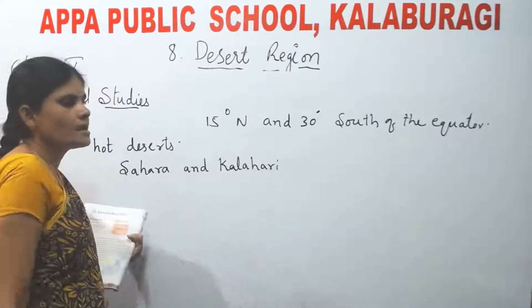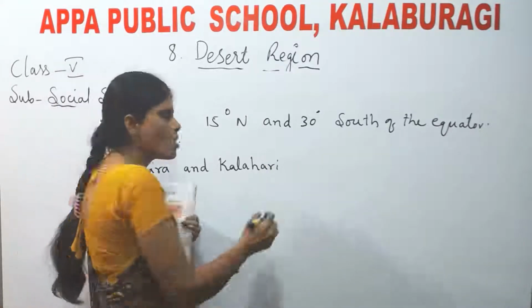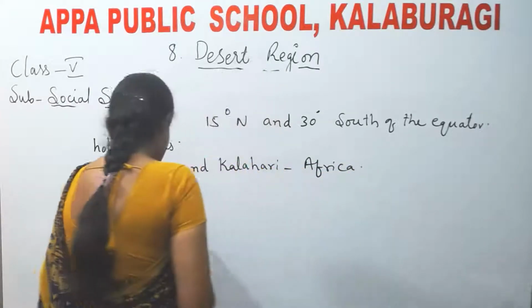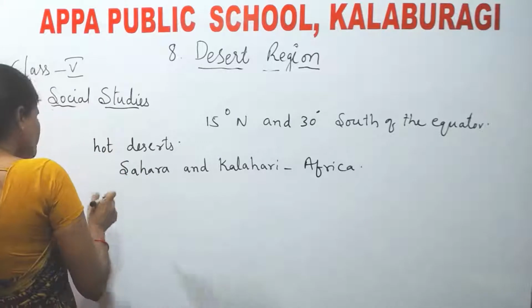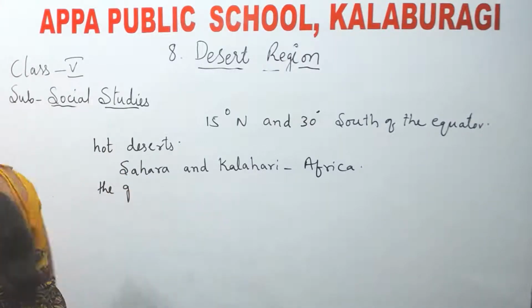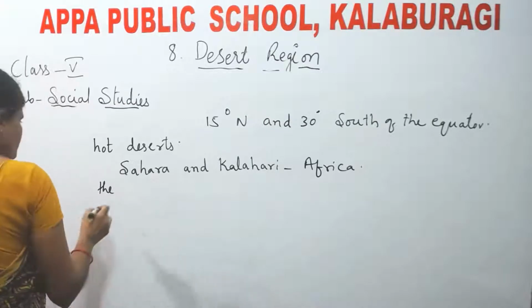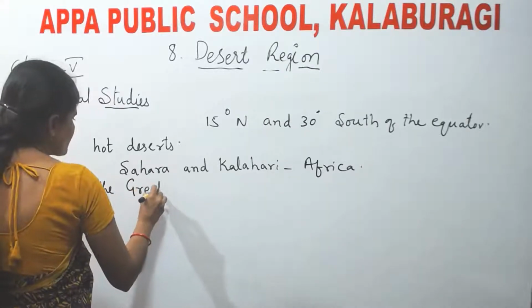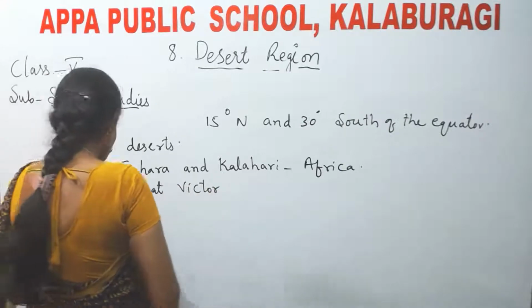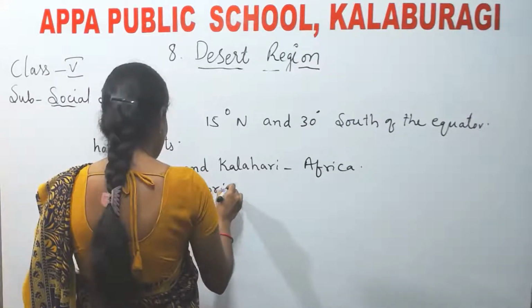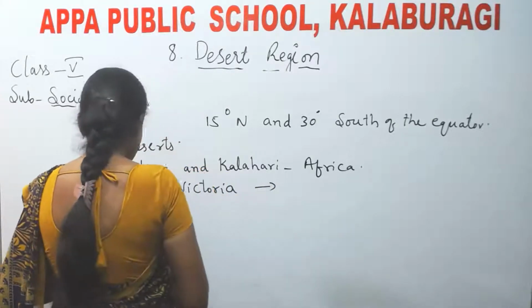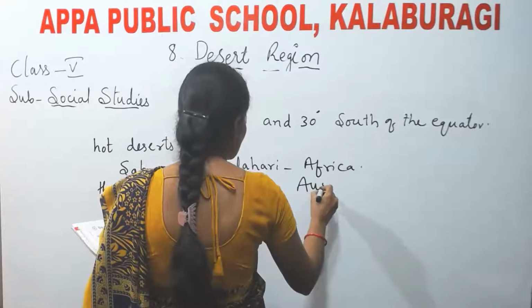The Sahara Desert and Kalahari Desert are located in Africa. Next, the Great Victoria Desert. This desert is located in Australia.